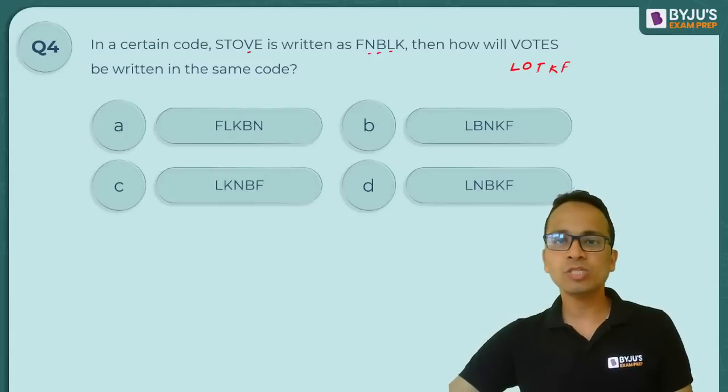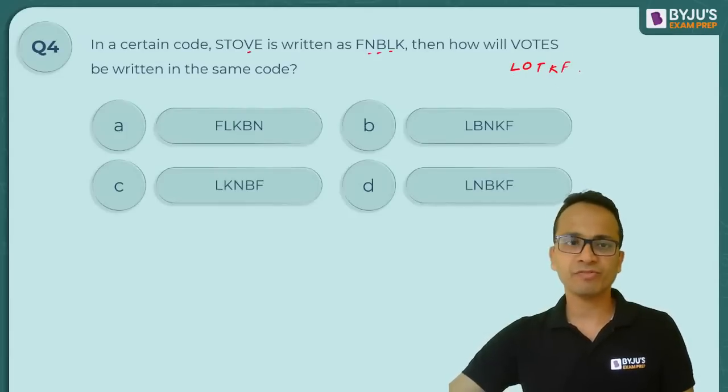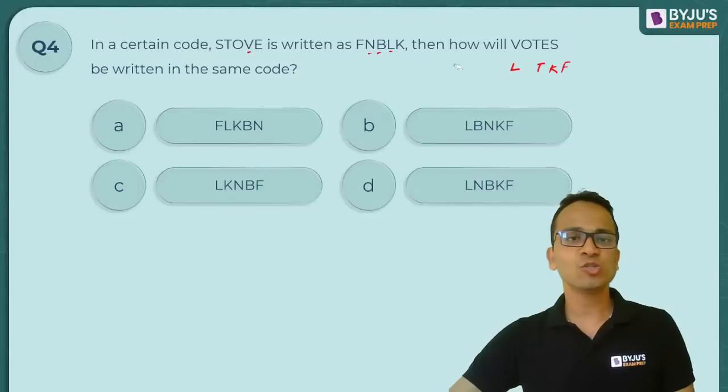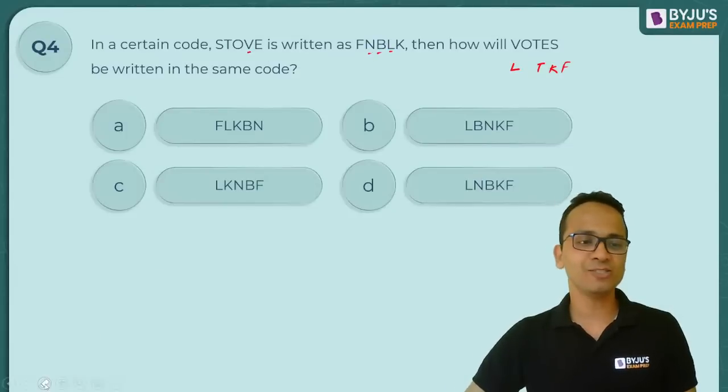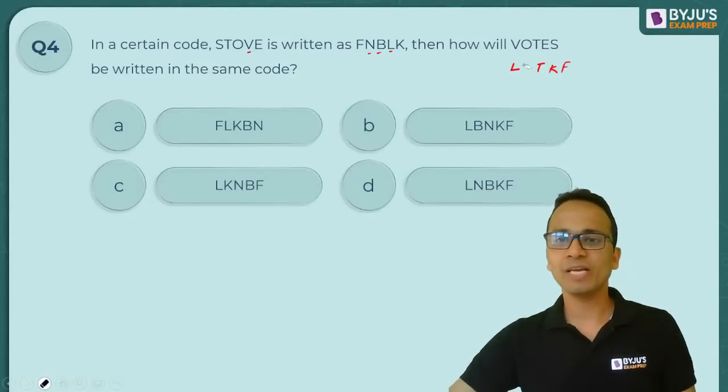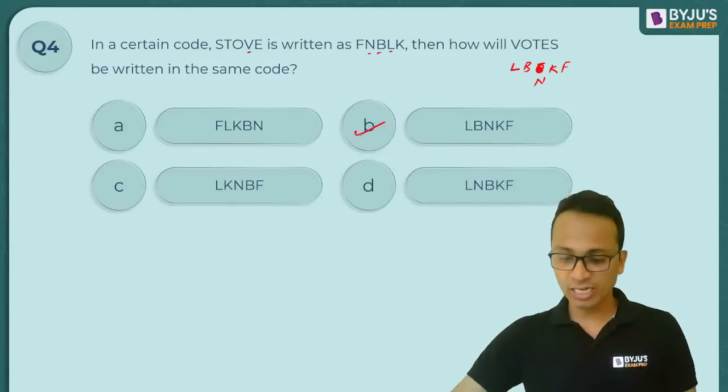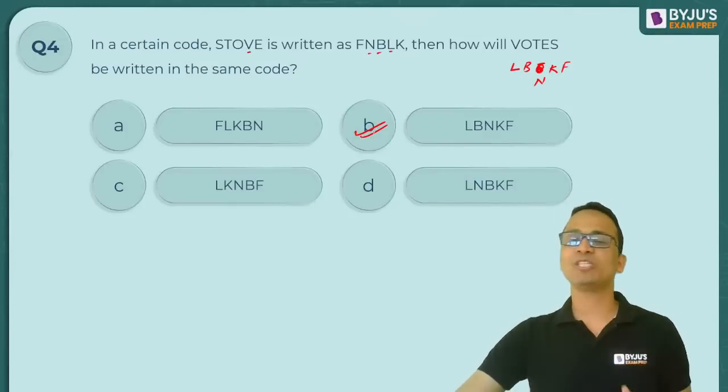So LOTKF. One second, I did it wrong. Sorry, I wrote O as it is. So O is coded as B. So it should be B. So LB. I wrote T as it is here also. What was the code of T? N. So LBNKF. And the correct answer is option B.